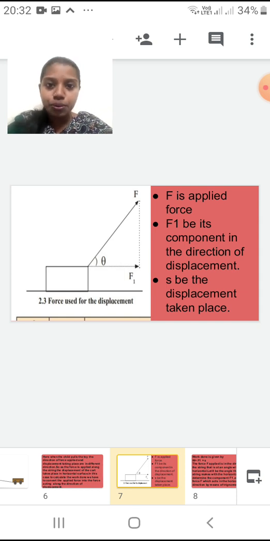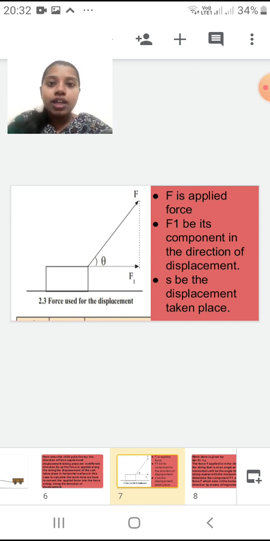I am pulling the thread upwards, right? So let s be the displacement that has taken place. Whatever the cart is going to move from one point to another, let that displacement be small s, as I told you before. Now here, if you see, there is a formation of a right angle triangle. You can see with the dotted lines a right angle triangle is formed.